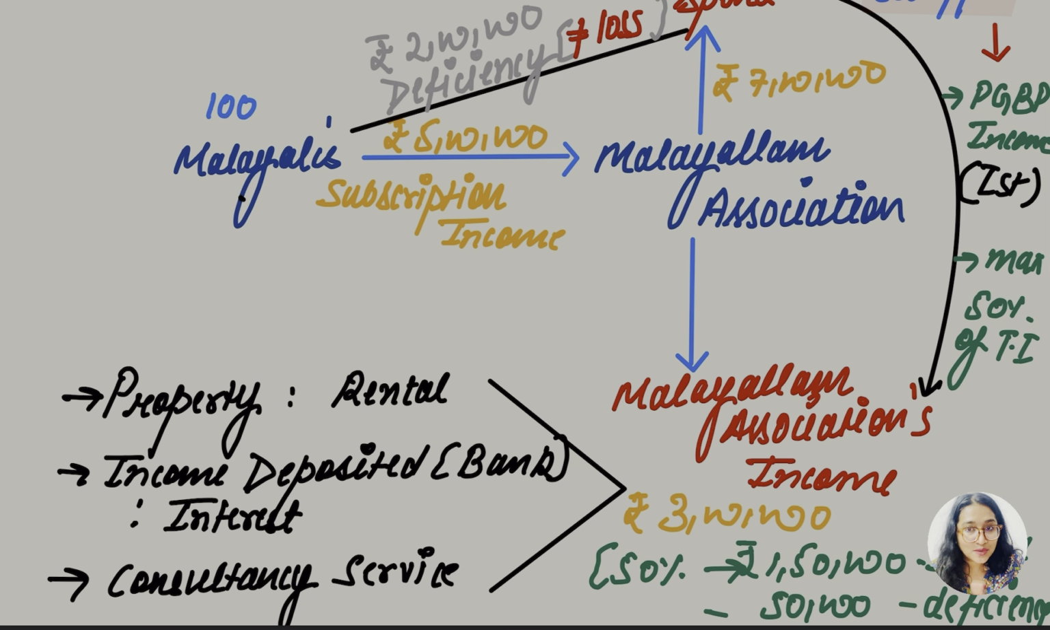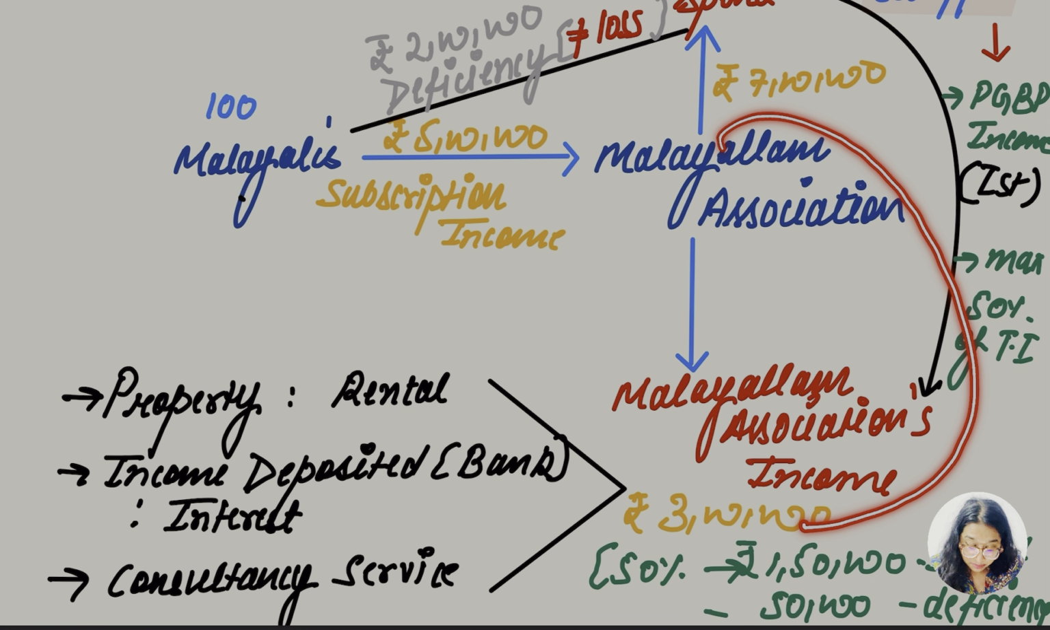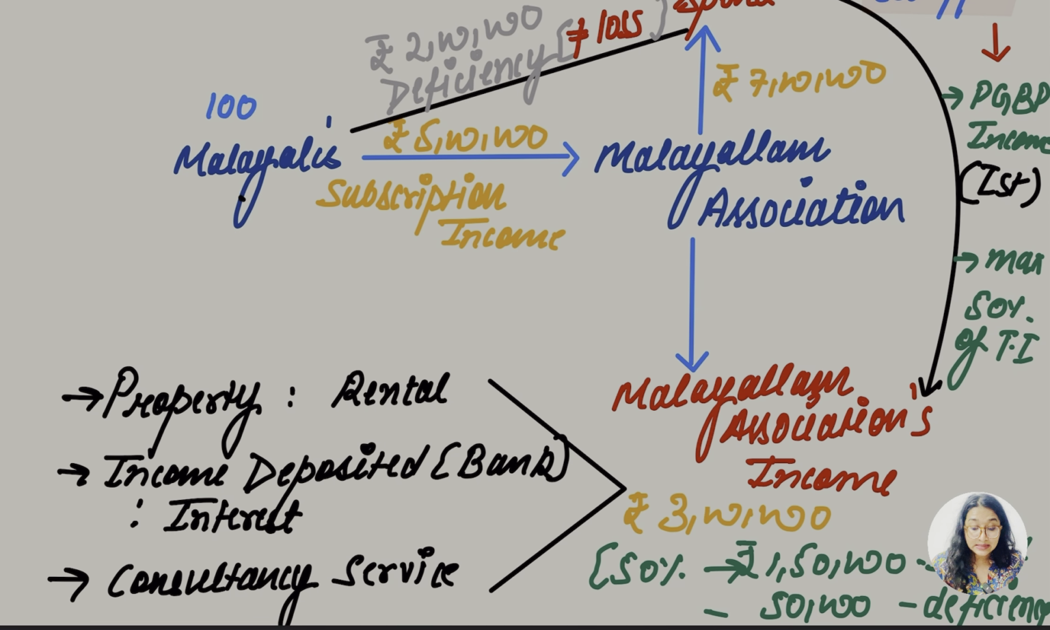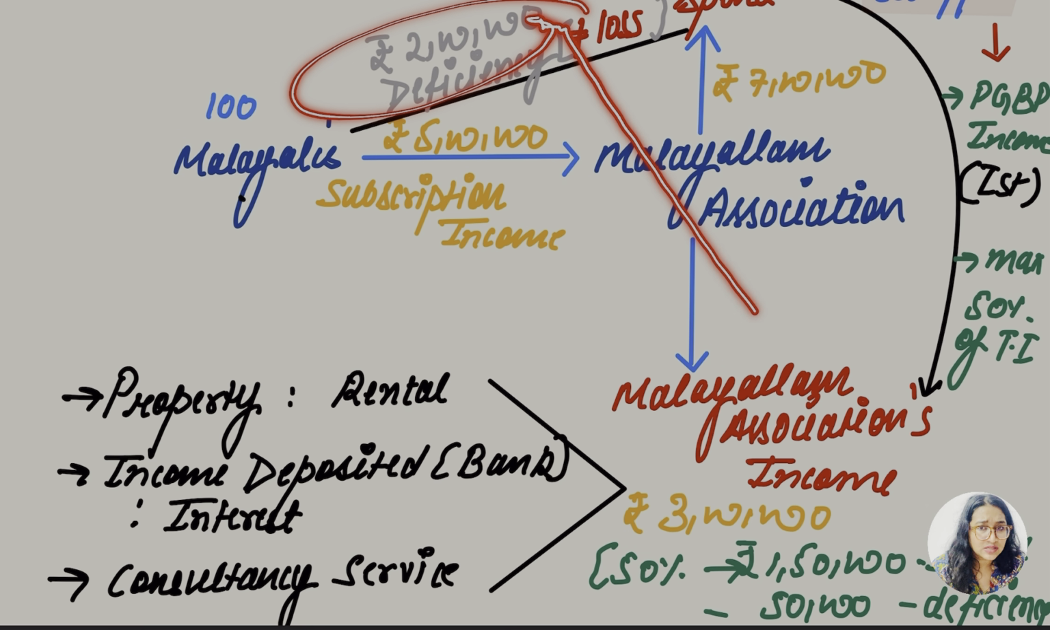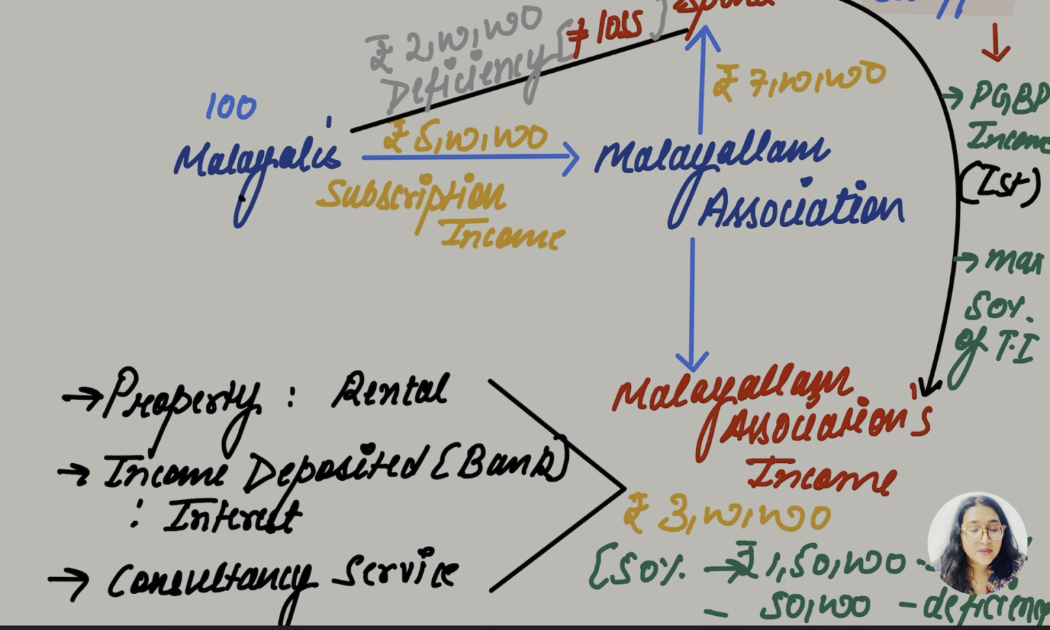Now the question to you is, can the deficiency amount be set off by this Malayalam association income fully? I mean, as the deficiency was 2 lakh, is the full deficiency amount going to be set off from this Malayalam association income? Answer is no. 50% of Malayalam association income can only be set off.